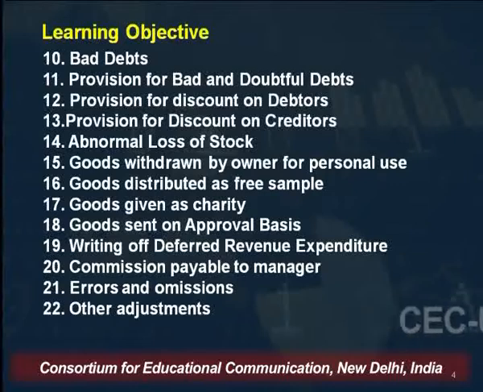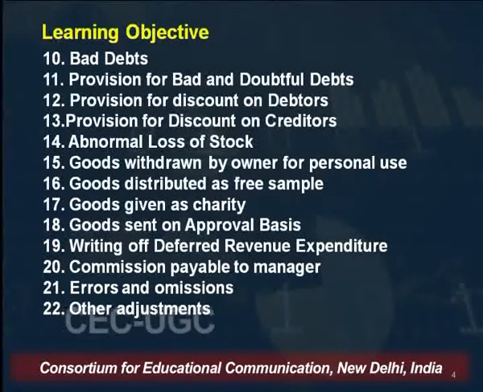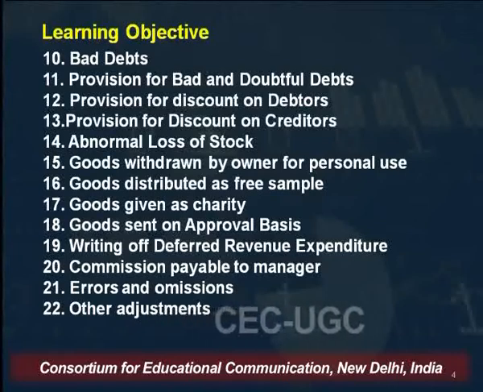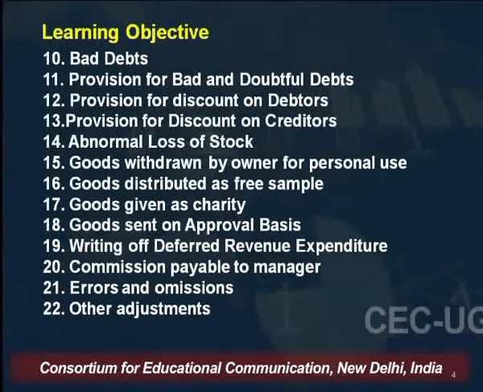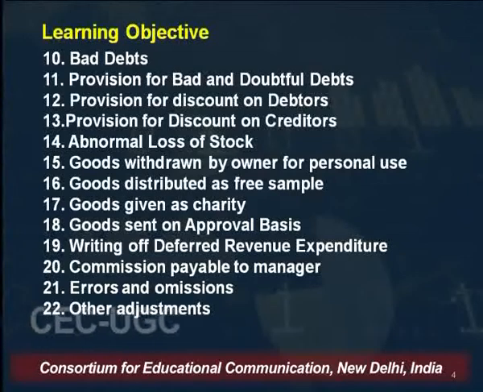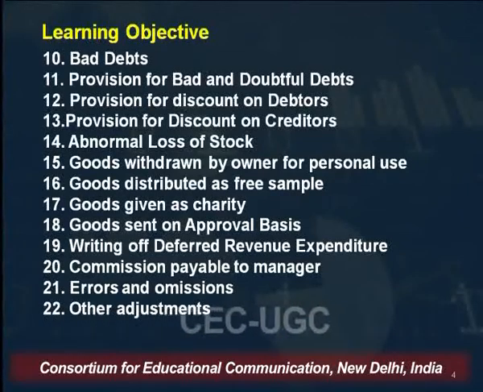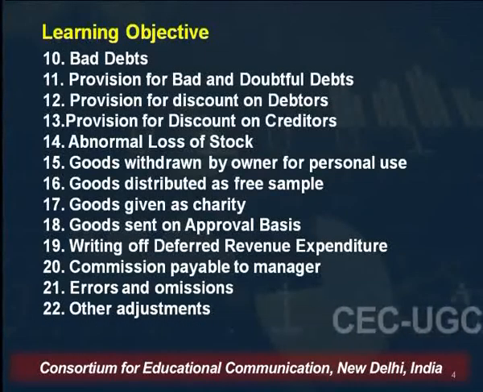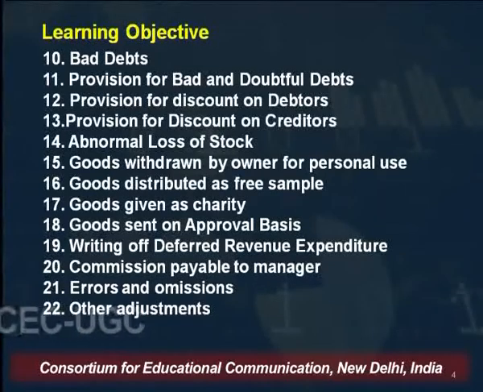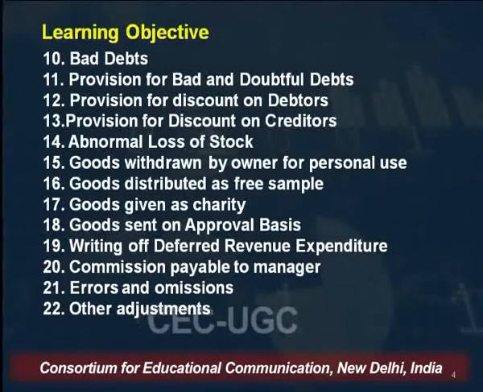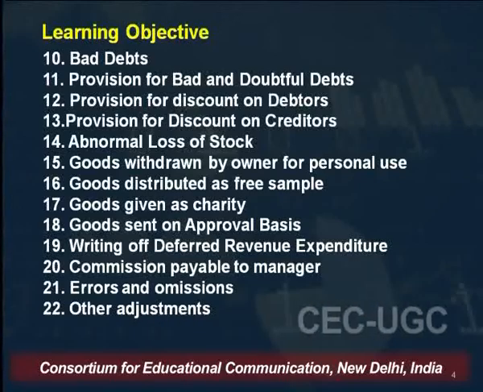Then entries related to abnormal loss, and entries related to goods, that is goods withdrawn by the owner for his personal use, goods distributed as free samples, goods given as charity, goods sent on approval basis, and how to write off deferred revenue expenditure. We will also cover adjustment entries regarding commission payable to a manager, errors and omissions and how to treat them in the final accounts, and other adjustment entries.